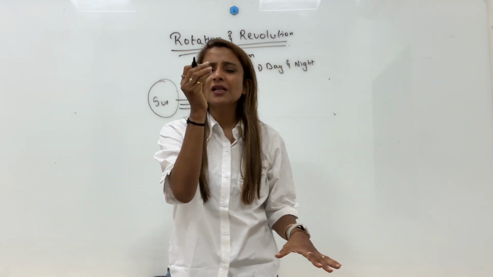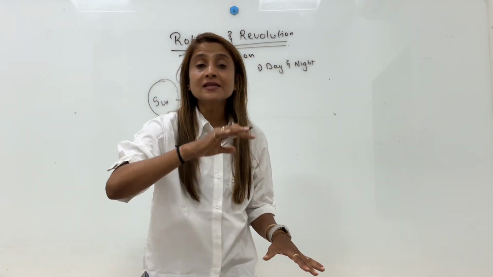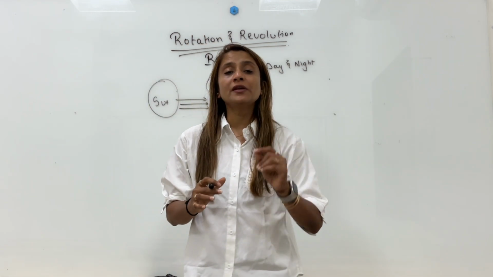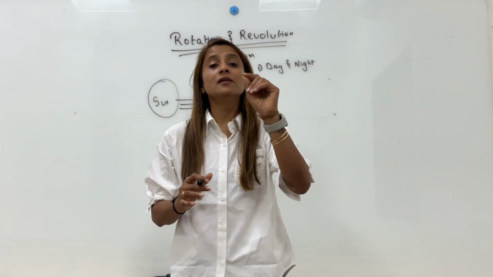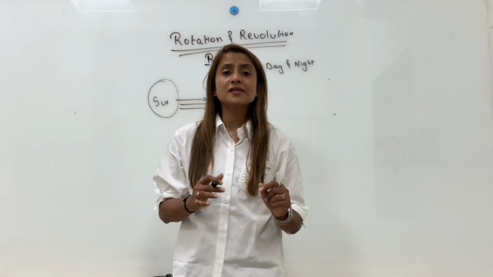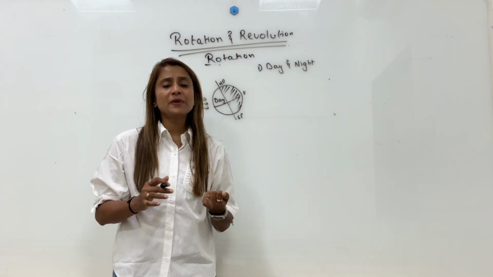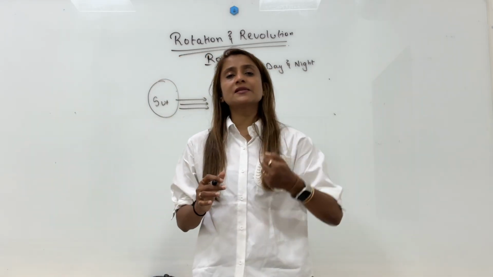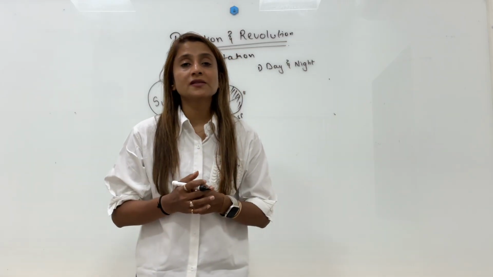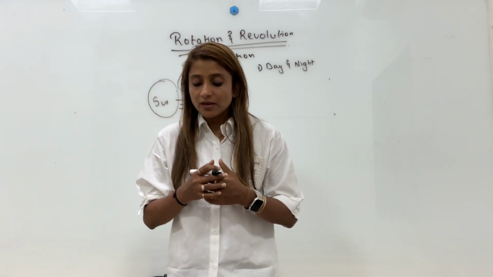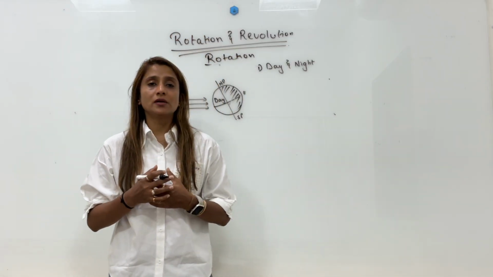We experience a little light after sunset, and that period is called dusk. Similarly, before sunrise, we start experiencing a little light in the sky, and that period is called dawn.